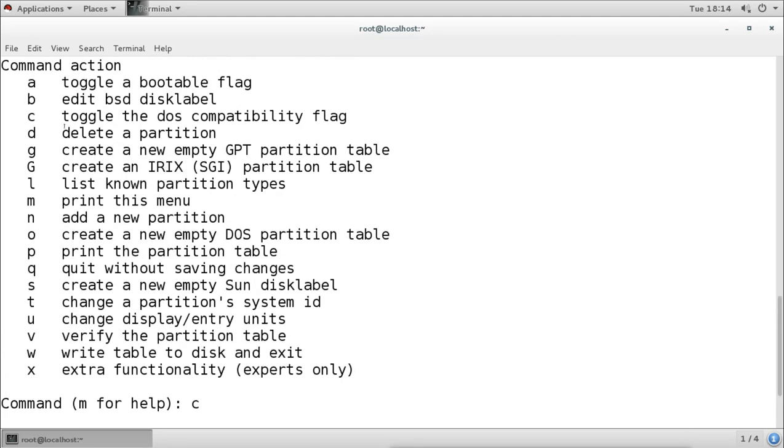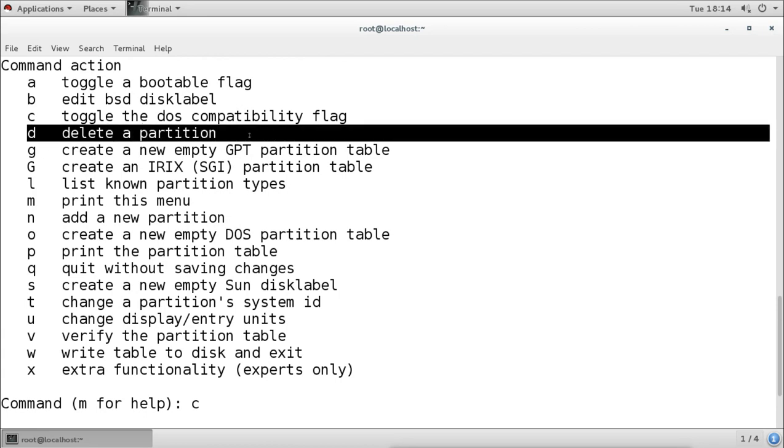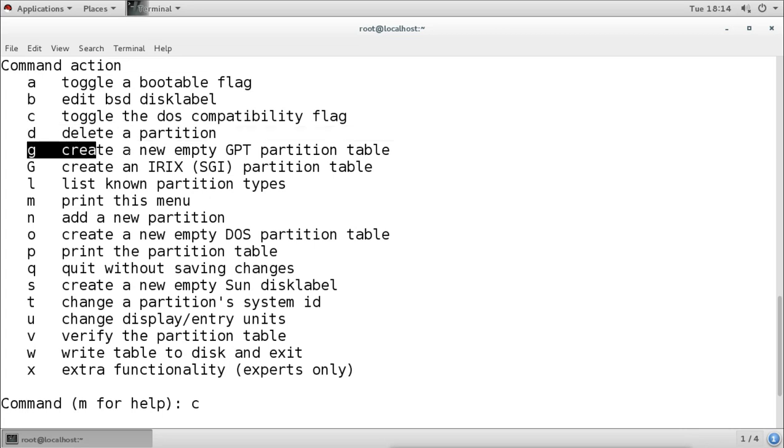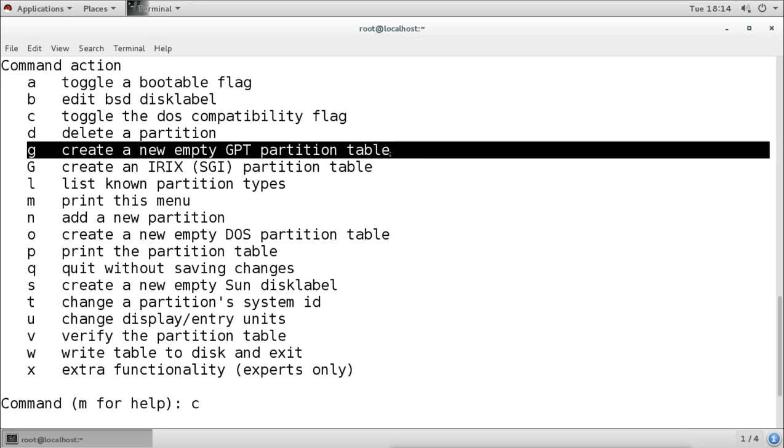Then D, this is useful, this is to delete the partition. So if you want to delete any partition, we can use the D option. Then G is to create a new empty GPT partition table. So if we want to create an empty GPT partition table, we can use the G command. Right now it is already created as MBR, so we cannot convert it into GPT. We can do it if we delete all the partitions. Remember, it will lose the data. So once you have selected MBR or GPT, you cannot change it. You can only change it after removing all the partitions, and that means after removing all the data.